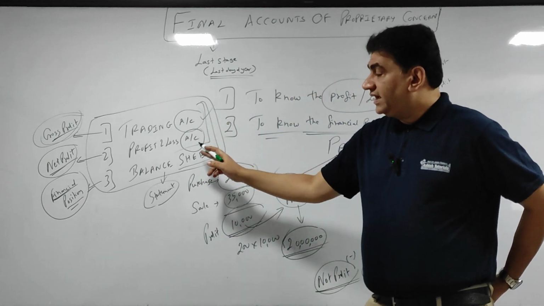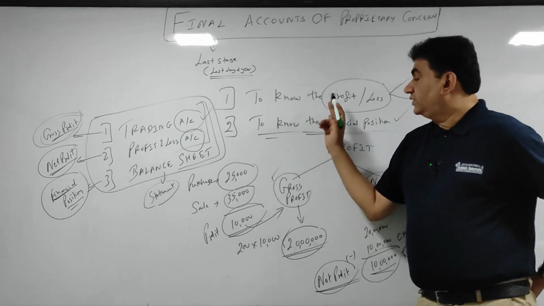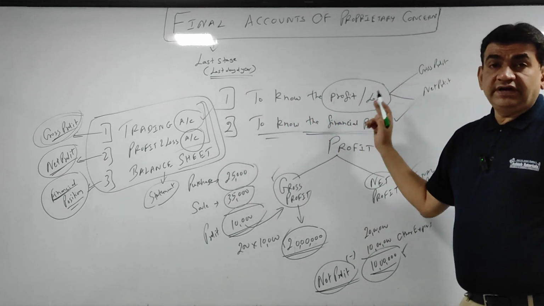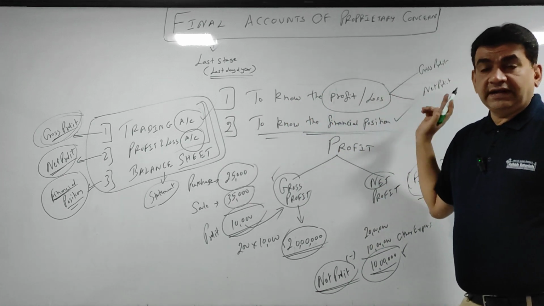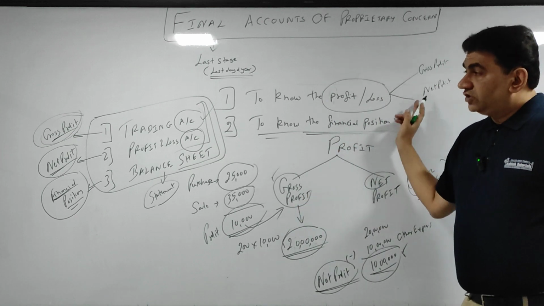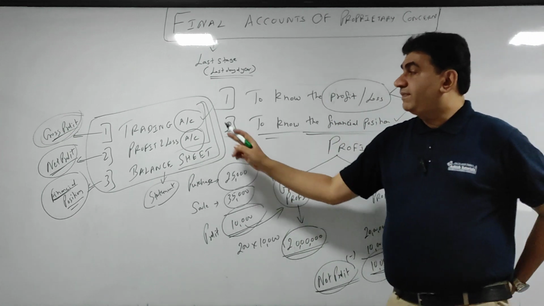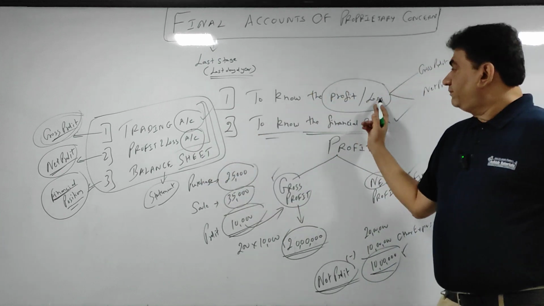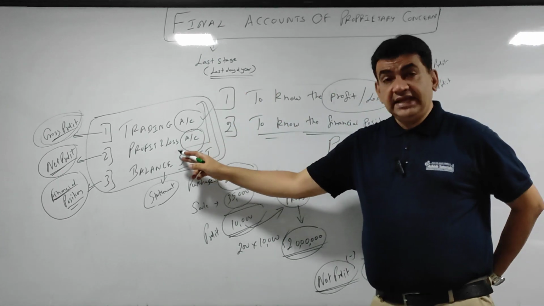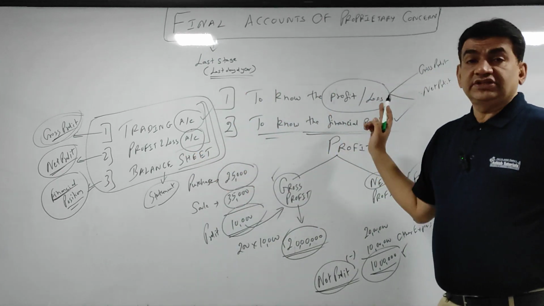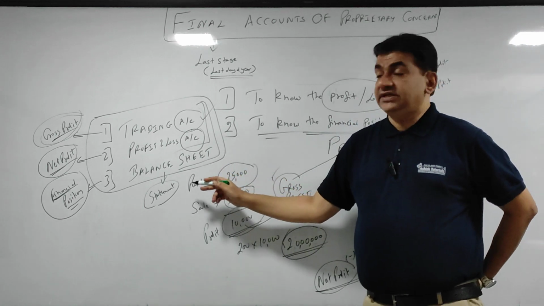So I'll repeat again. The objective is to know the profit or loss. Profit is divided into two parts, gross profit and net profit. I gave you the example. To find out gross profit, we prepare the trading account. To find out net profit, we prepare the P&L, and to know the financial position we prepare the balance sheet.